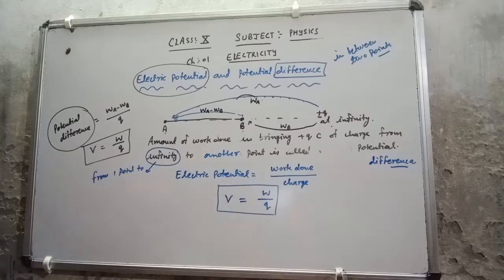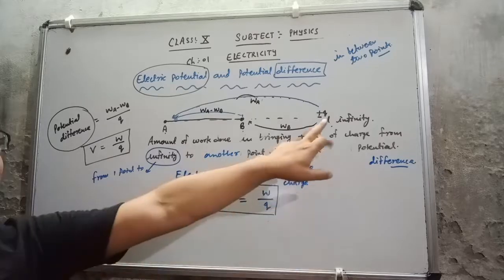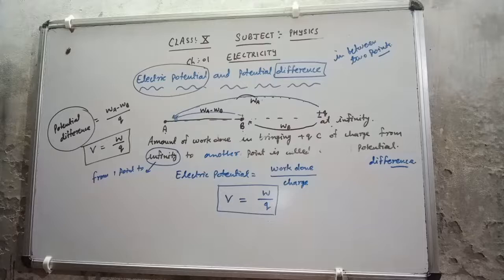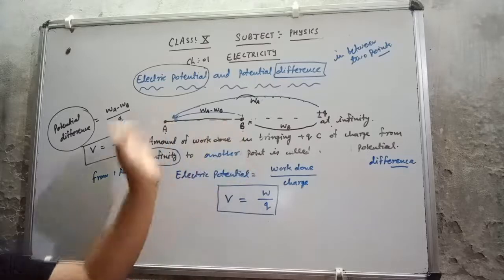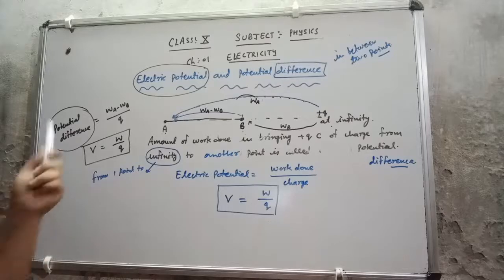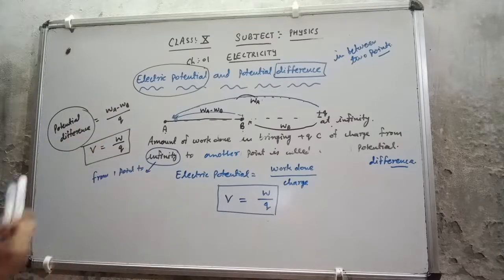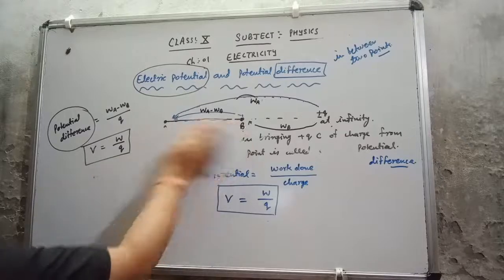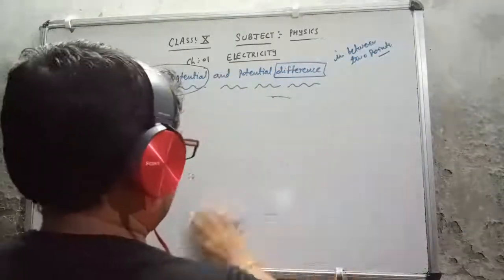In electric potential it is from infinity to a certain point, and in potential difference it is from one point to another point. That is the difference. Now let's see what the unit of electric potential or potential difference will be.